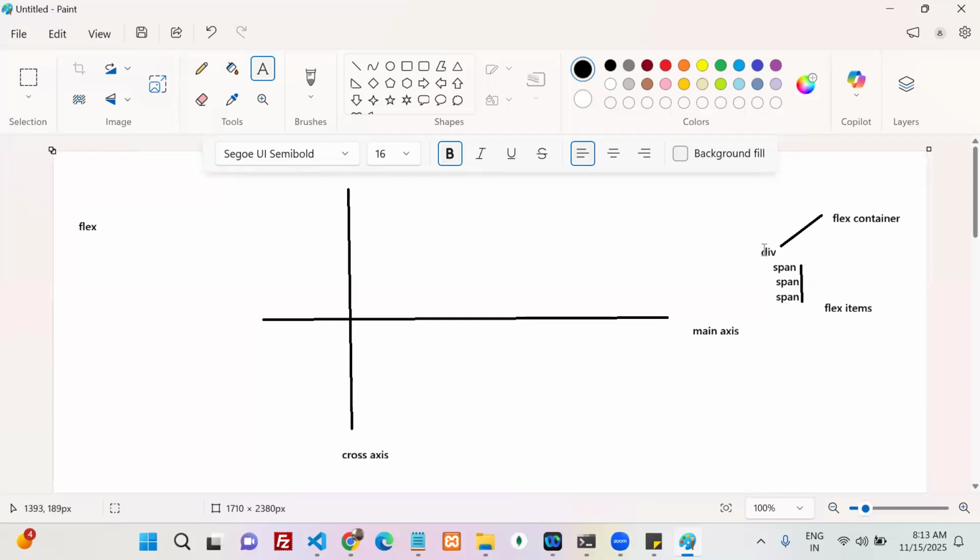The elements which are inside one parent, that parent we can say is the flex container. Okay, four terminologies: main axis, cross axis, flex container, and flex items. Main axis, cross axis, flex container, and flex items.